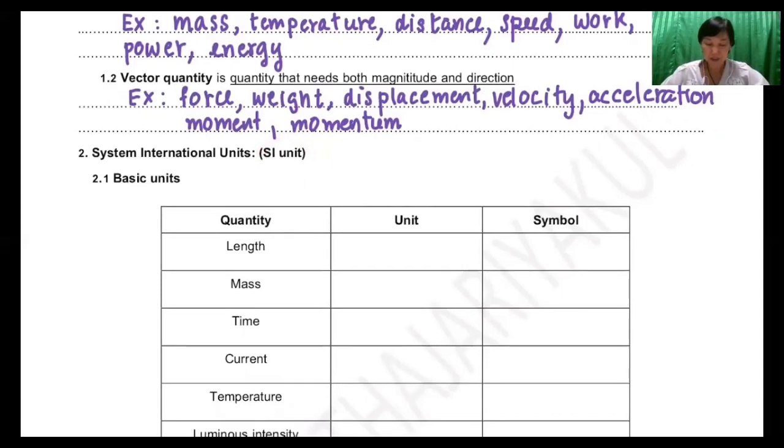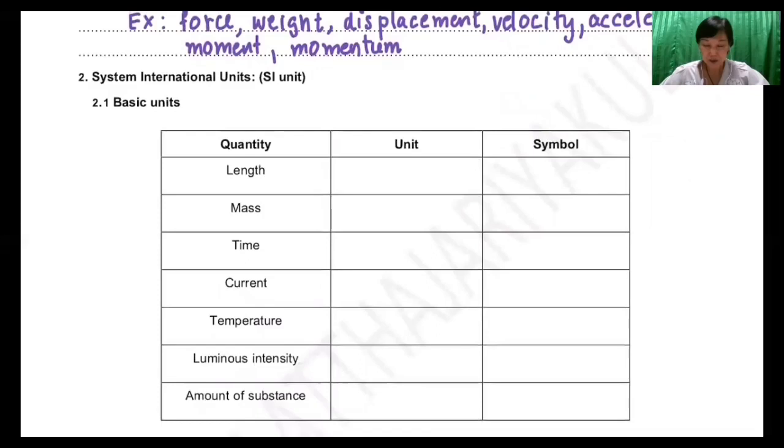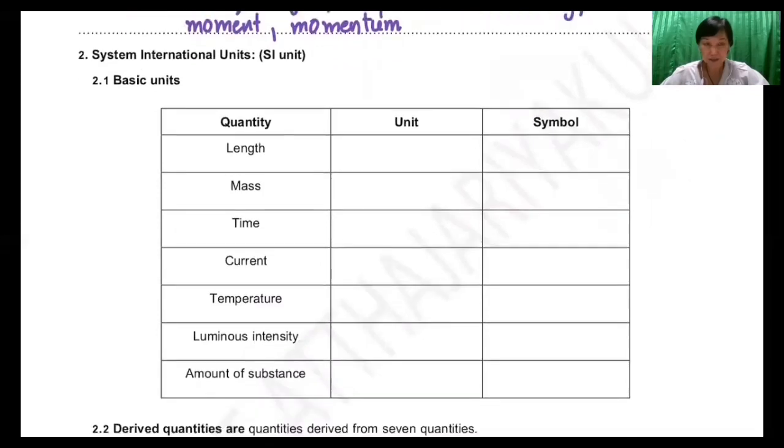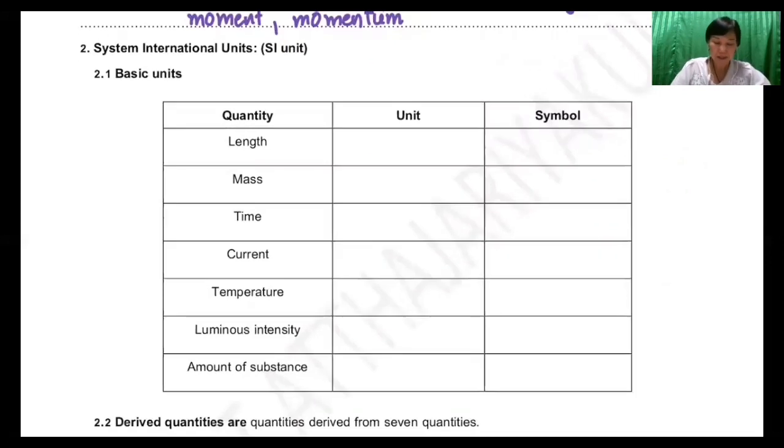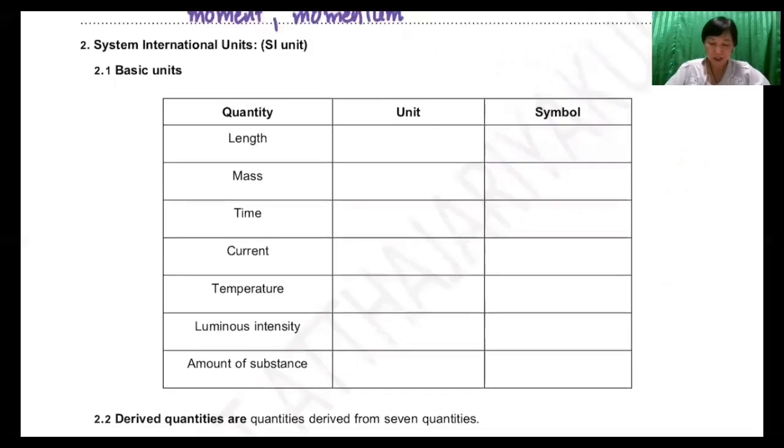For SI unit, we also can classify into two types. The first type is basic unit and the second is derived unit.